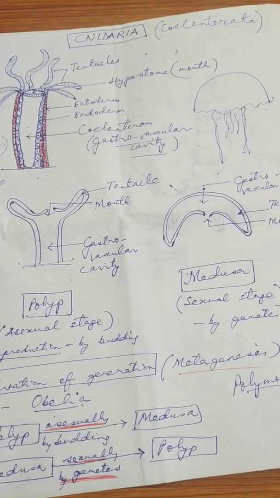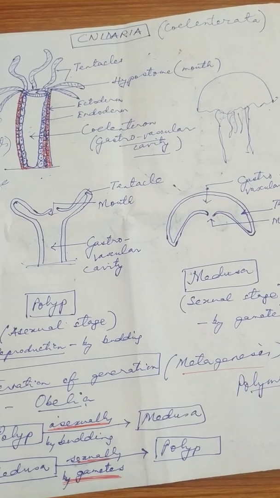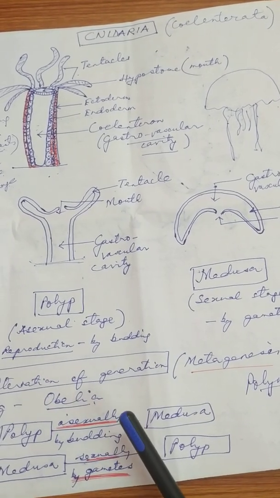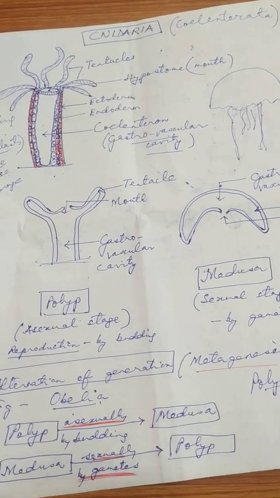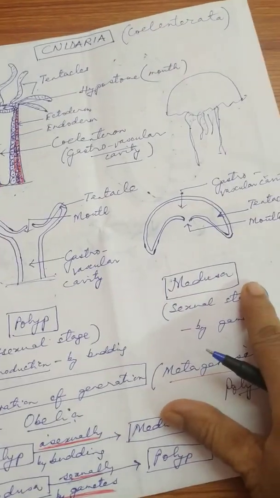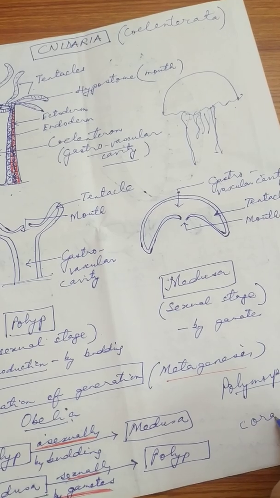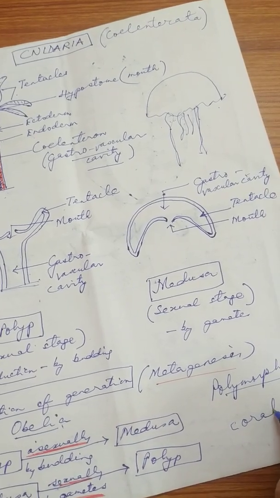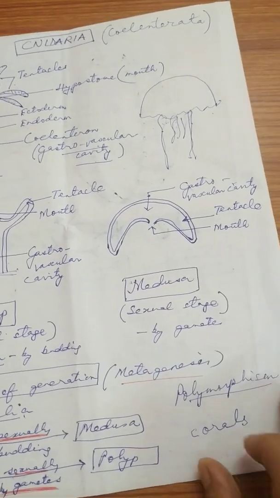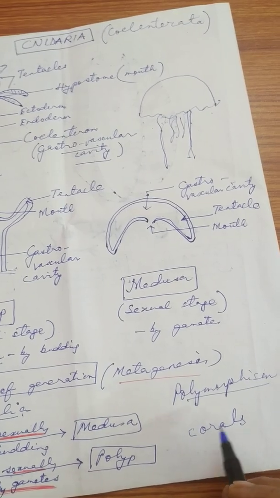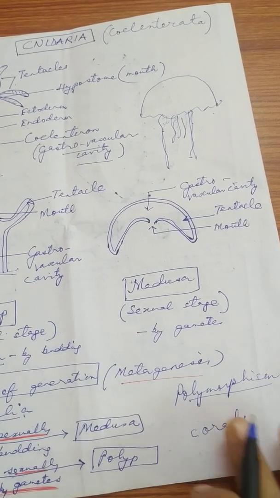Now there are some cnidarian animals which are called corals. You have heard the name corals.